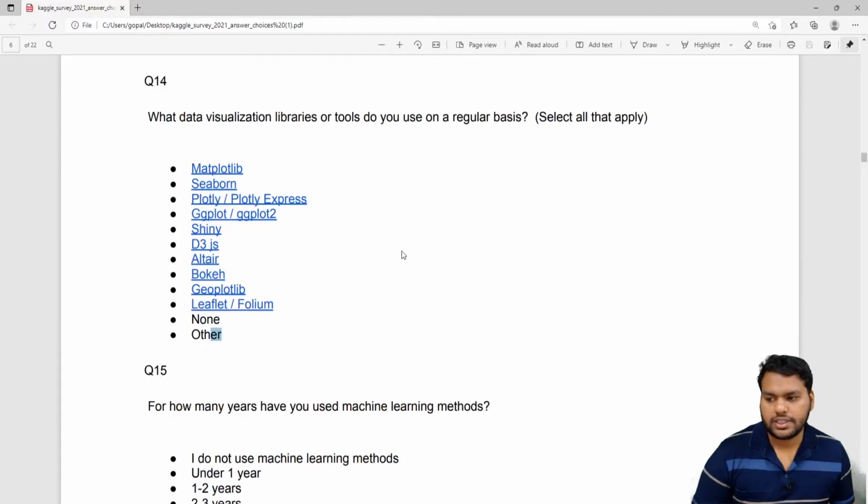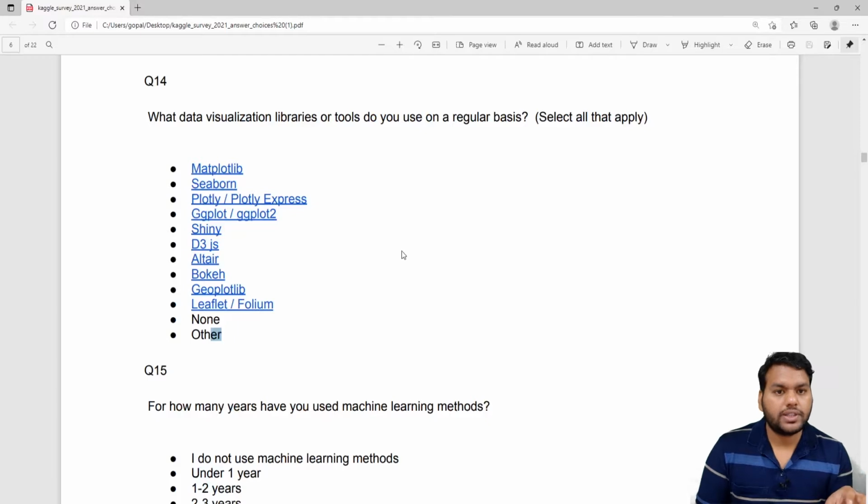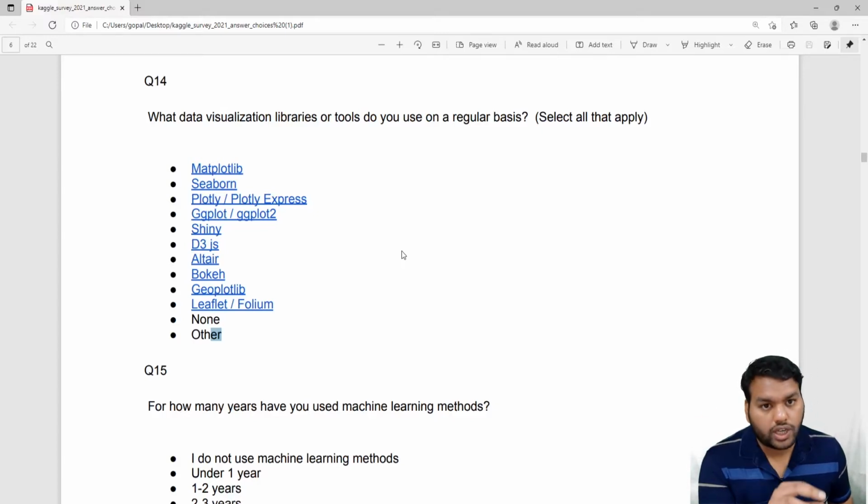Similarly for question number 16, I decided to visualize question number 14 and question number 16 by drawing the horizontal bar chart. We already have the code, so we just want to call the function and see that function work for question number 14 and question number 16. If it does not work, then we will find the reason why, what we did wrong, and what we need to change in today's video. So today's video is very important because we're going to change something. What we're going to change, let's see in the video.